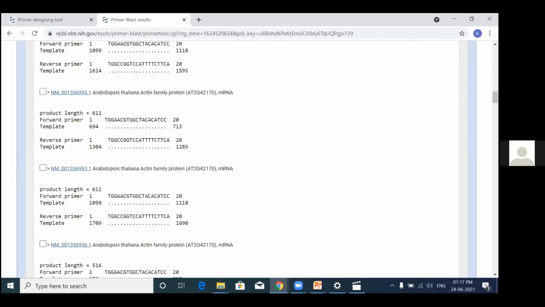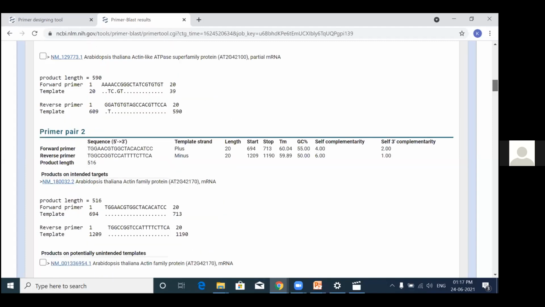I wanted somewhere in between. I prefer somewhere in between, because I do not want the gene to be amplified at the beginning. I want it somewhere in the middle, so I can again choose the primers here. Depending upon the start and the stop range, I can actually go for it.